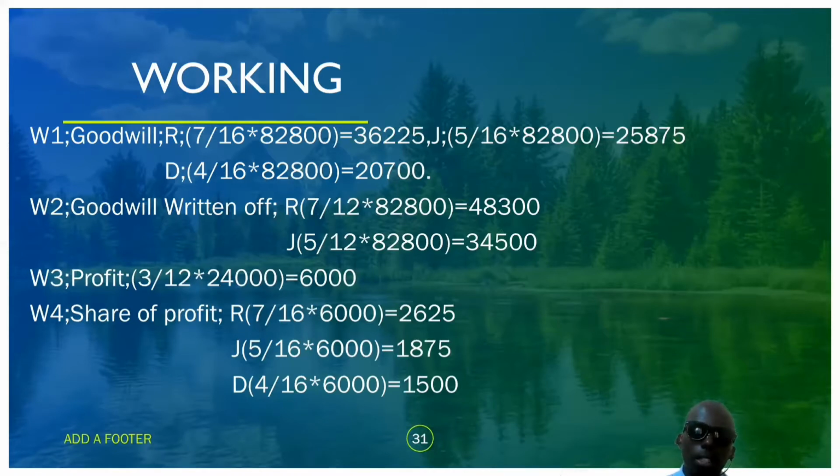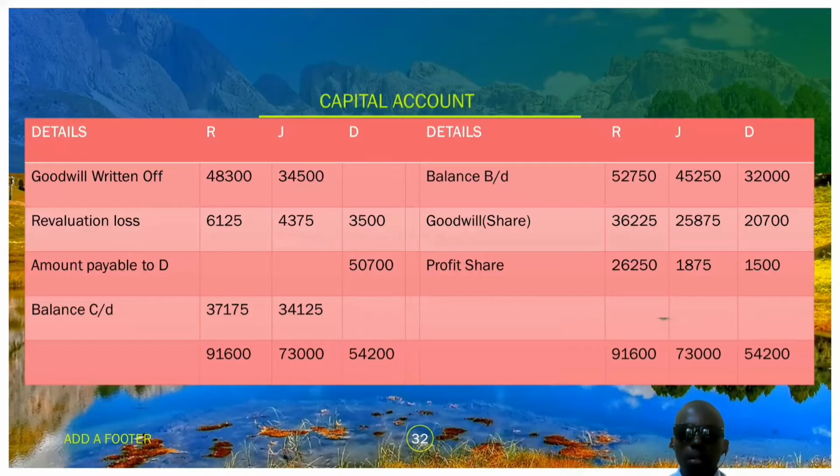That is the workings. Now we have another thing concerning the capital account. Since we are used to capital accounts now, you know that on the credit side of the capital account, we record the balance brought down, that is the initial capital balances, and the share of goodwill.